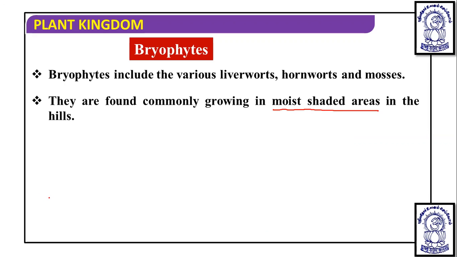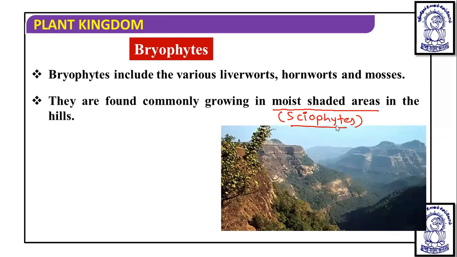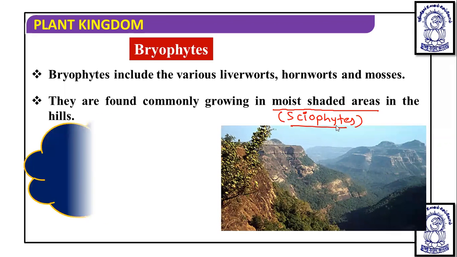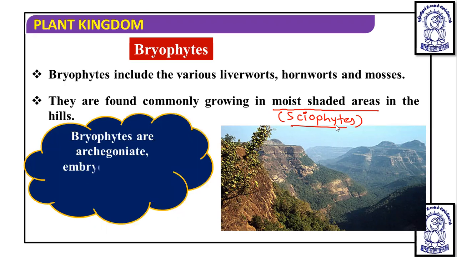So due to their occurrence in shady areas, they are also known as sciophytes. You can see these are the moist shaded areas where they are found.